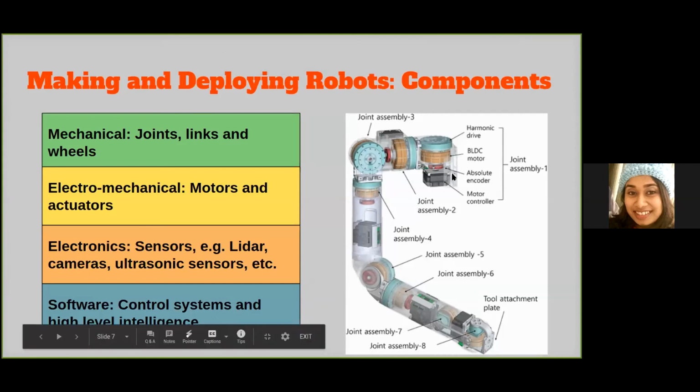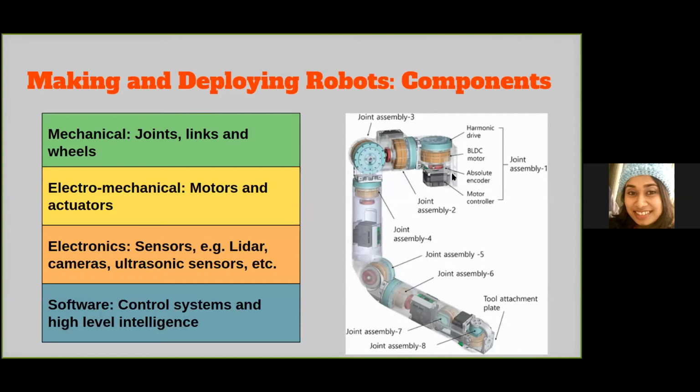You can think of your mechanical parts like your hands, your elbows, etc. Your electromechanical parts are your muscles, which cause your hands to move, and your electronics are analogous to your senses of touch, eyesight, etc. And then you have your brain, which is similar to the software of a robot, which actually makes the decisions.